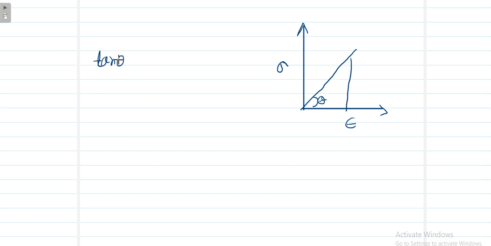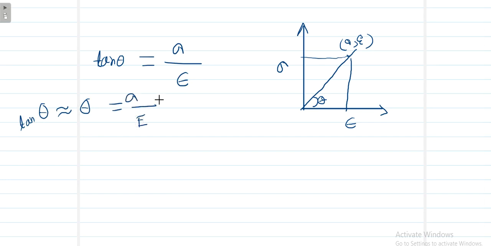Tan theta is nothing but, if this point is sigma and epsilon, then what is the perpendicular? Perpendicular means sigma, and what is the base? Base is nothing but epsilon, right? So ultimately, if theta is small, then tan theta is equal to theta, right? So it equals sigma by epsilon. And this sigma by epsilon, what did we call it as per Hooke's law? That is E, capital E, that means modulus of elasticity.